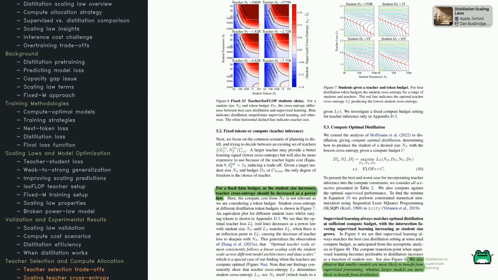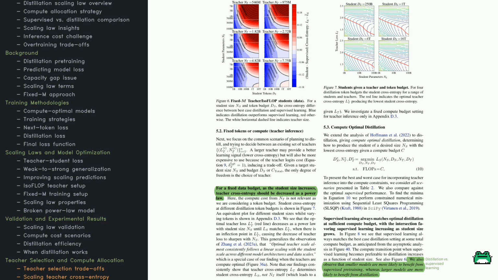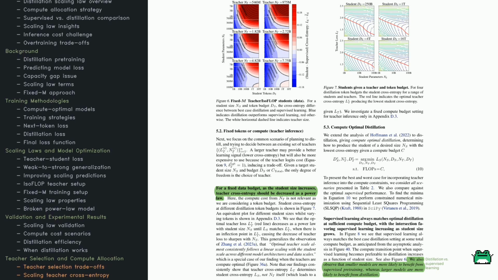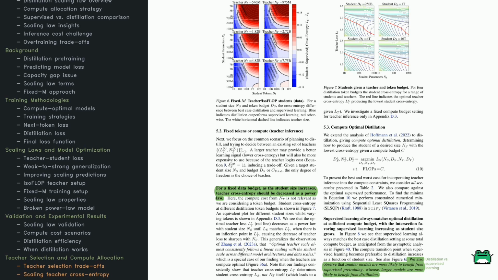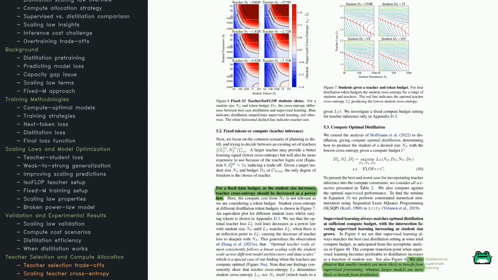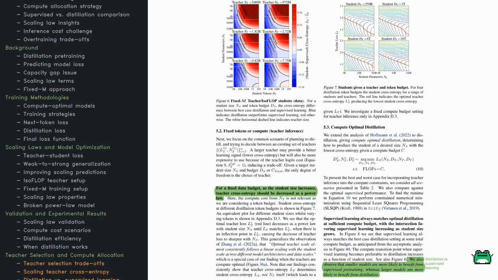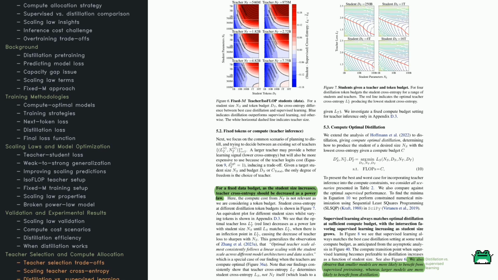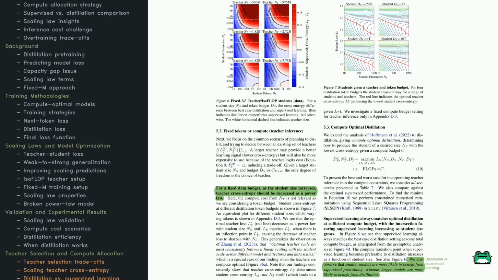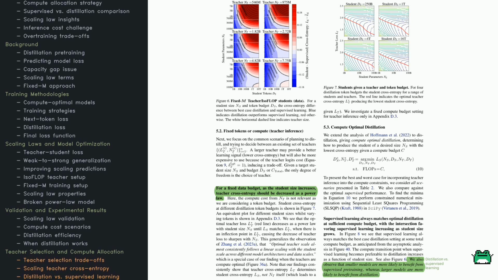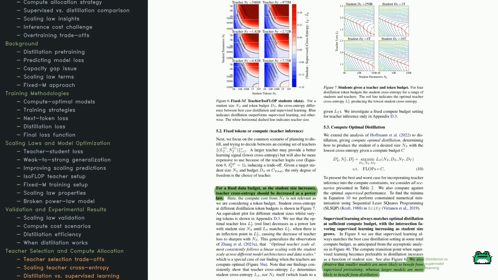There's always that trade-off. The paper suggests that if you're on a fixed compute budget, the teacher's cross-entropy should go down as a power law as the student's size grows. That means bigger students benefit from teachers that are more accurate, i.e., have lower cross-entropy. But there's a tipping point after which pumping more compute into the teacher just isn't as worthwhile. Interestingly, it turns out teacher and student scales often track each other linearly.